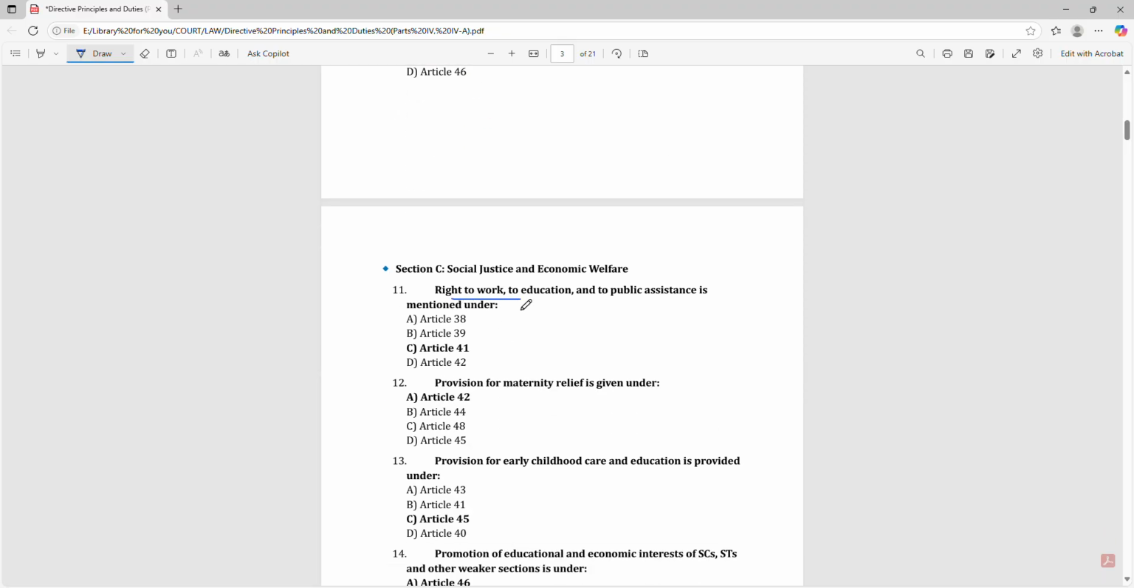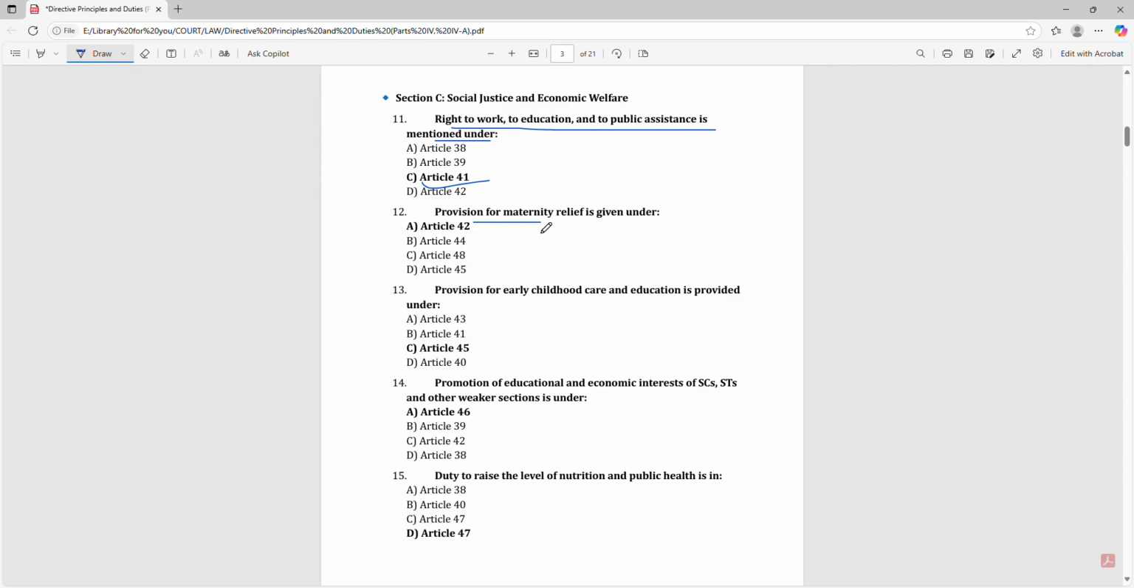Right to work, to education, and to public assistance is mentioned under Article 41. Provision for maternity relief is given under Article 42. Provision for early childhood care and education is provided under Article 45. Promotion of educational and economic interests of SCs, STs, and other weaker sections is under Article 46.